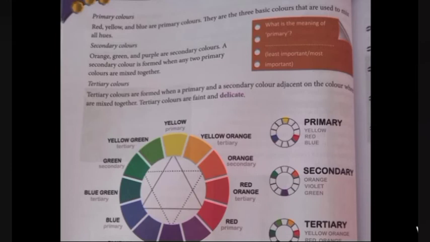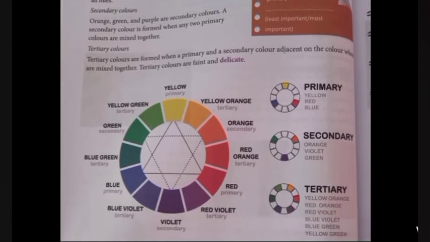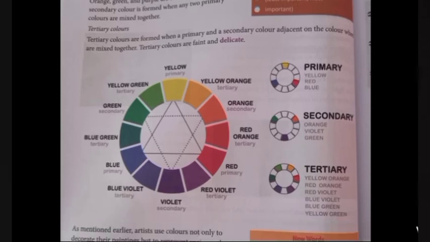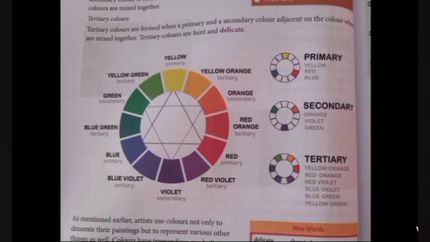The secondary colors are orange, violet, and green. The secondary colors are formed when any two primary colors mix together. So when we add any two primary colors together, we get the secondary form of colors. Tertiary colors are formed when primary and secondary colors mix together.